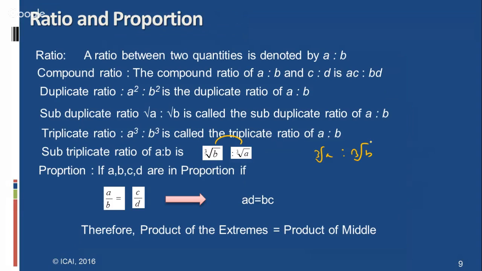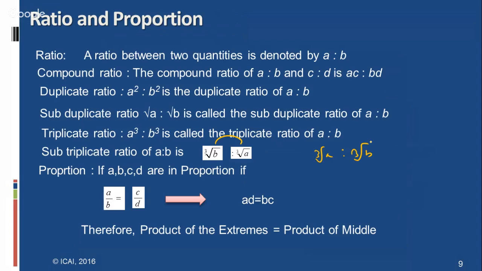And further, the duplicate ratio, subduplicate ratio, triplicate ratio, subtriplicate ratio are very important from the examination point of view in this chapter. And further, coming to the proportion topics, proportion means an equality of two ratios is called proportion.